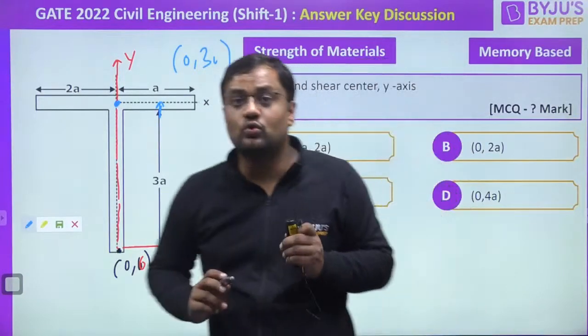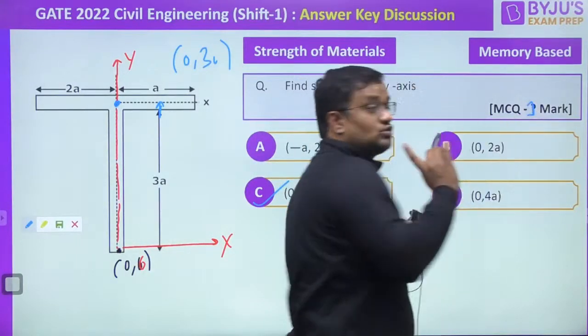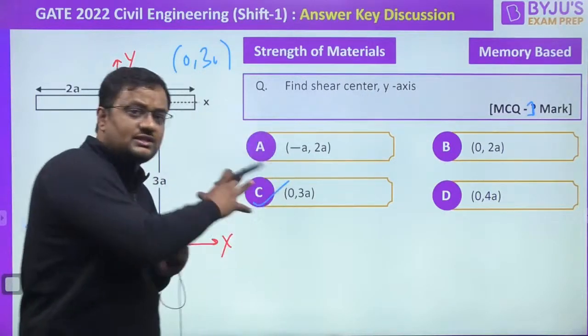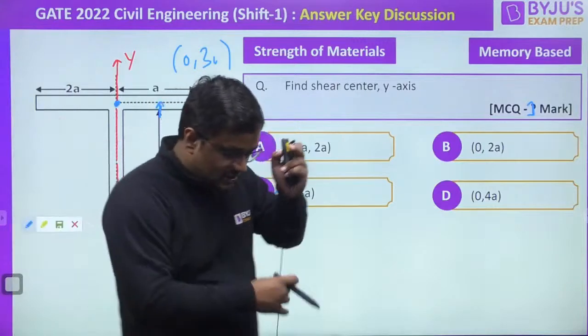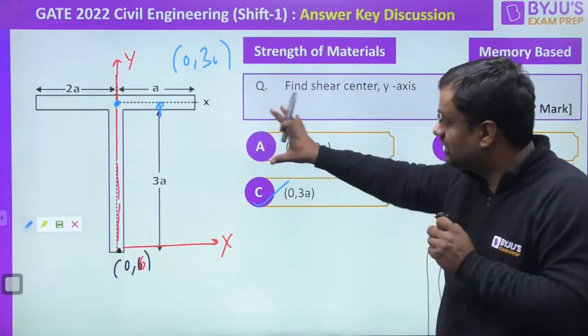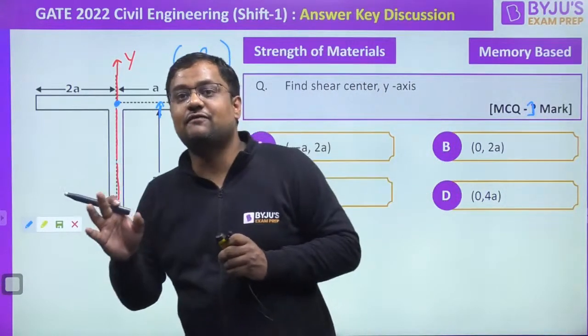This was an MCQ question, guys. A 1 mark question, based on memory. This question is correct because we are getting this data from multiple places. Same question, same data. But as an authentic source, I am not 100% saying whether it is 1 mark or 2 marks, but yes, I am looking at it as a question of 1 mark. How many have done it correct? C. Every champion is here.